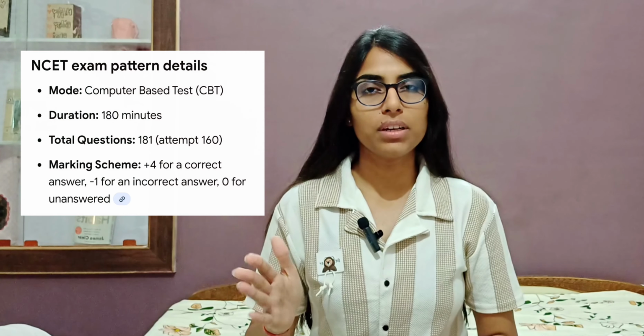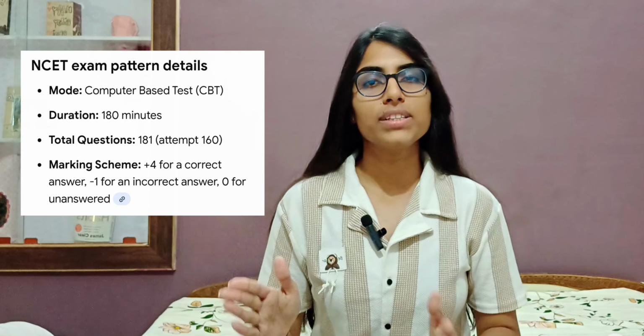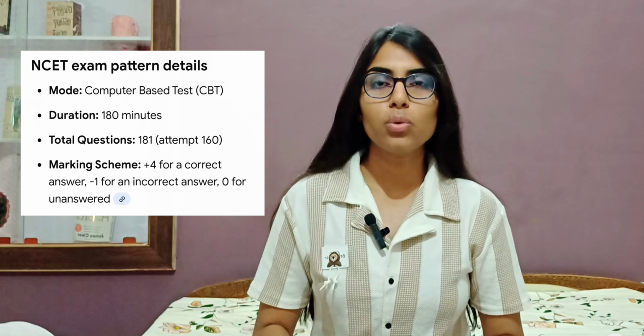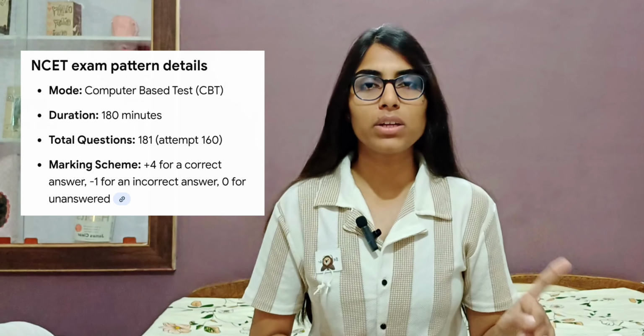test. You don't have to worry about general test or teaching aptitude that much. They are very easy. You can just complete the whole syllabus in 3 to 4 days. Now, this is a 3-hour exam which is 180 minutes and you will be given 181 questions out of which you only have to attempt 160 questions. Now for each correct answer you will get +4 and for each incorrect answer you will get a -1.